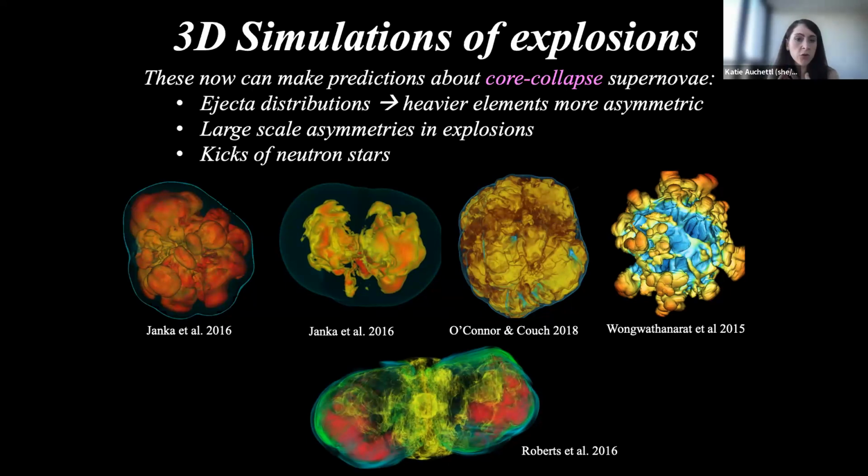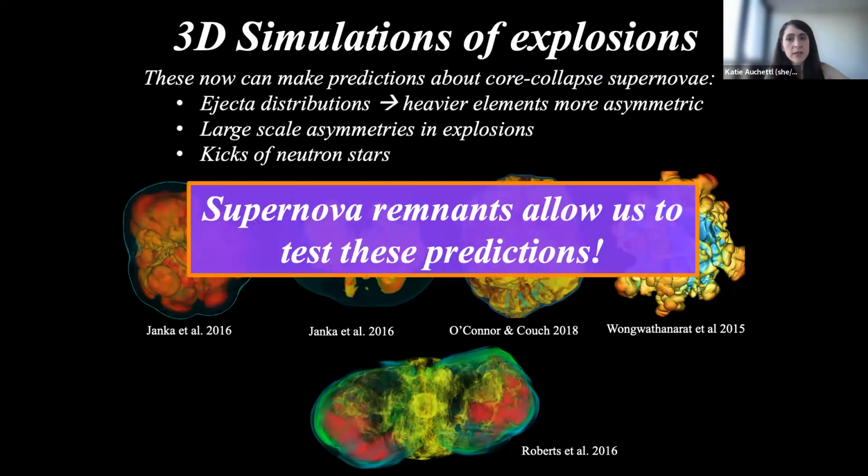They can make predictions for neutron star kick velocities that are now comparable with the velocities that we see in nature. And they can also predict what type of properties we expect to see from both the supernova and the supernova remnant. And so this is quite powerful, but what we can really do now is look at supernova remnants themselves and see if we can use these to test the predictions of these simulations to understand things about the explosions themselves.